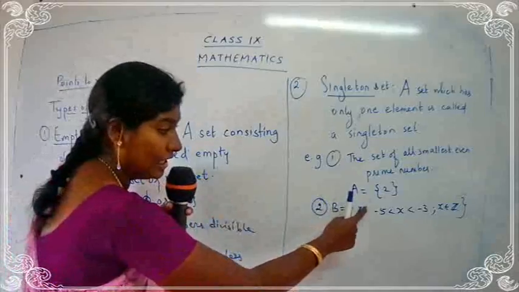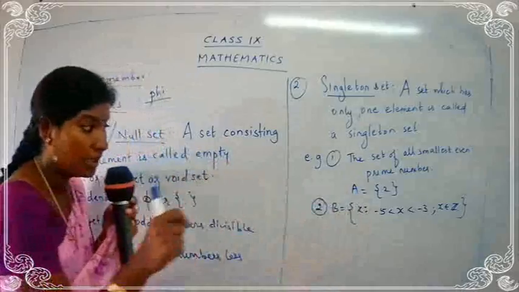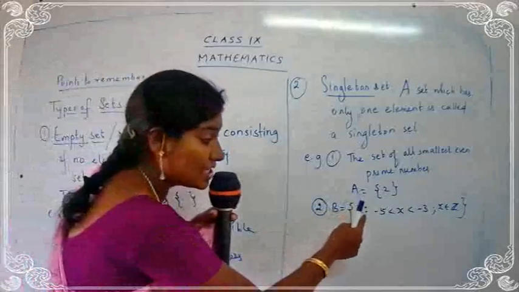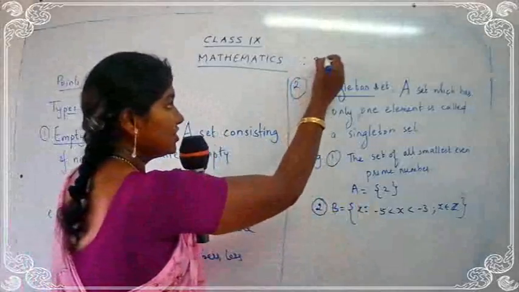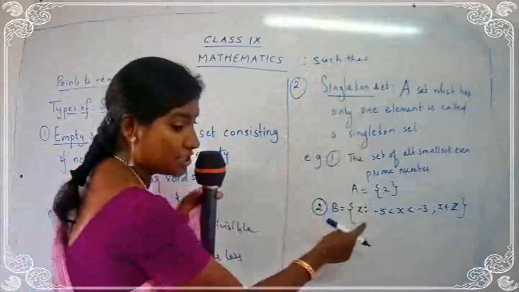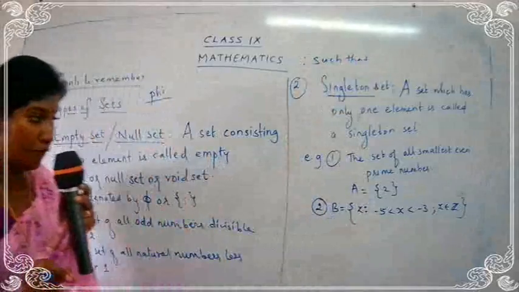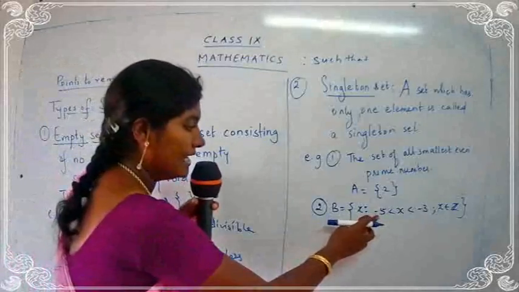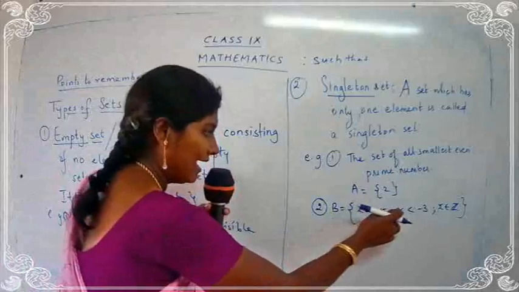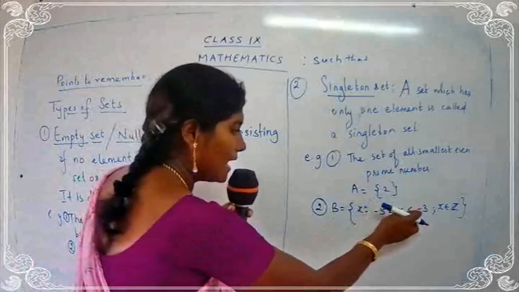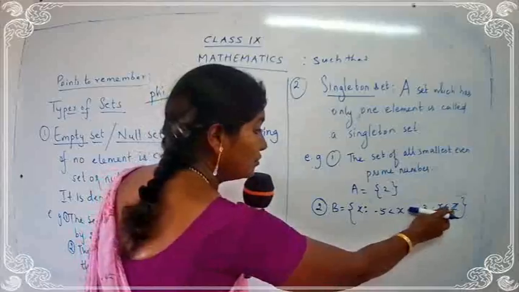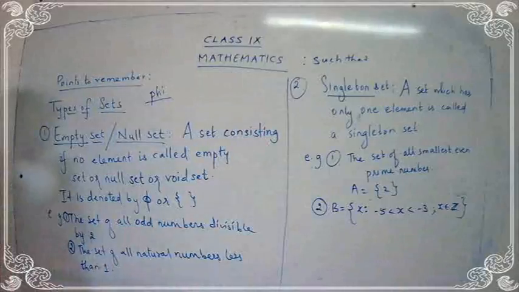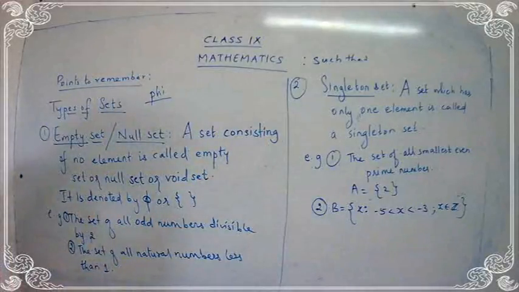Now what have I done here? I have made 2 dots. That is, I have given a rule over there. How to read these 2 dots? Such that. See? Such that. So this is which form? Set builder form. What is the condition given to you? x such that minus 5 less than x less than minus 3, x belonging to Z. What was Z, children? Z is integers.